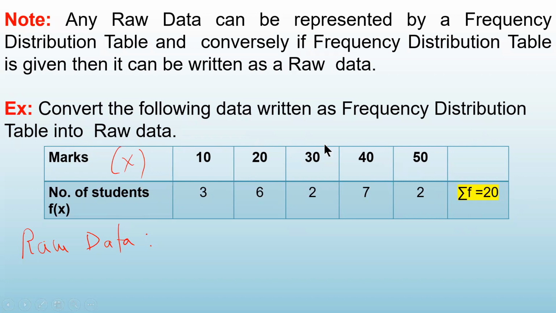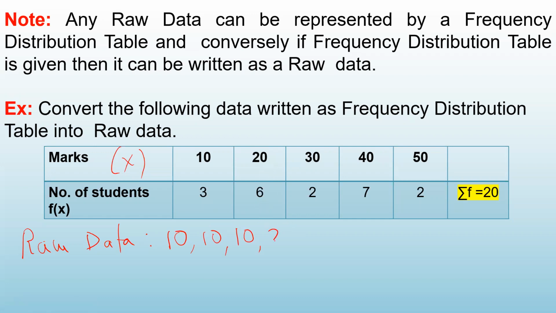Now let us convert this frequency distribution table into raw data. So how will you write that? Look at here. 10 is repeated 3 times. That means 10 we will write 3 times. 10, 10, 10. 20 is written 6 times.